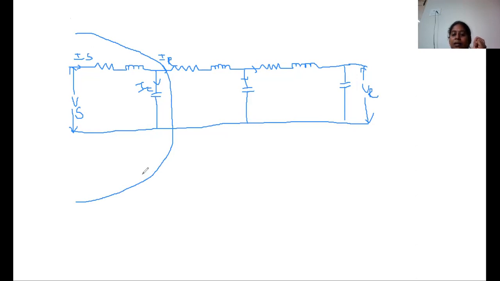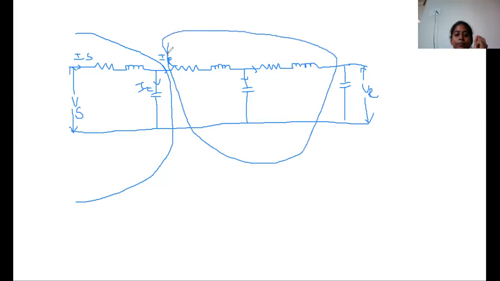Another one is the nominal T method. The nominal T method is a T type of connection. Here the resistance and inductance are present throughout the calculation, and this is the formation of the T symbol.